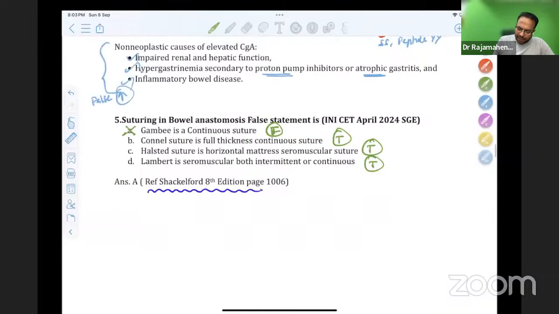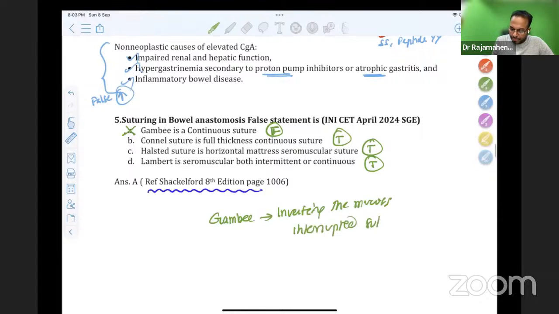It is a Gambee suture, inverting the mucosa. The main aim is to invert the mucosa. It is an interrupted suture in which the suture needle travels via the submucosa. Don't forget this Gambee. Though we are not using these practically, these sutures are asked in the exam.